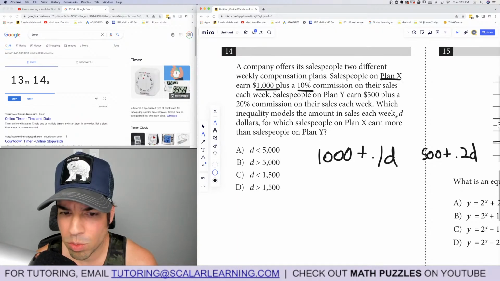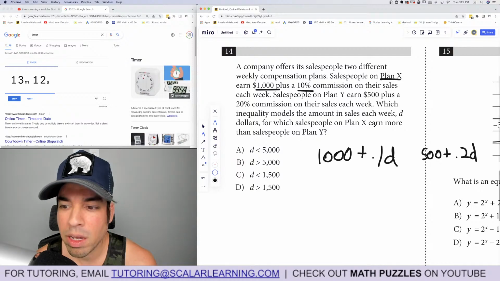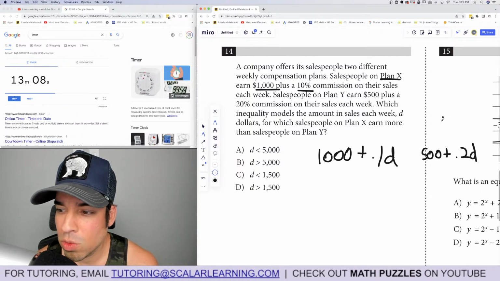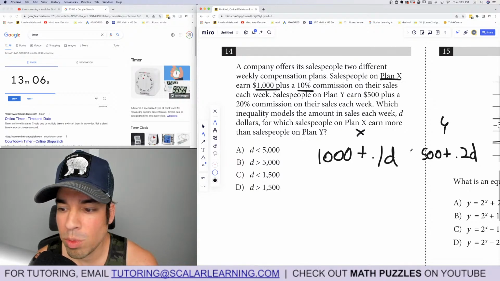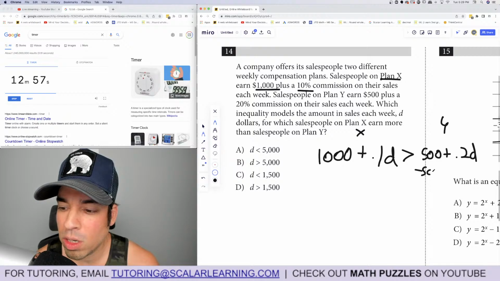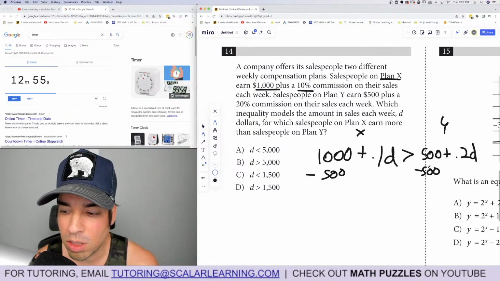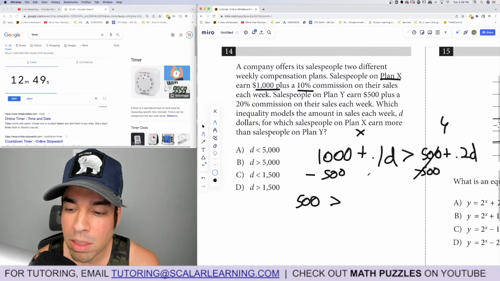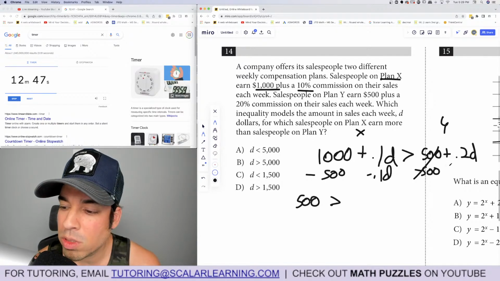Sales in each week, D dollars, for which salespeople on plan X earn more than plan Y. So this is Y. So we want to know where this earns more. And then we just solve for D. So let's see. I'm going to subtract 5. I don't want to get negative, because it's annoying and there's room for mistake. So I'm going to keep everything positive, is greater than, and then I'm going to subtract 0.1D from both sides.